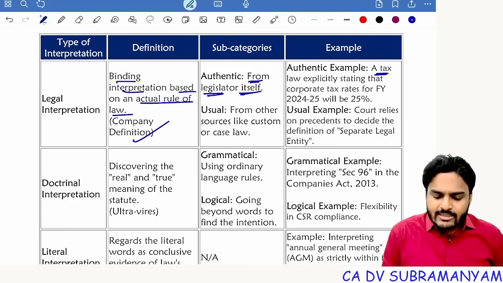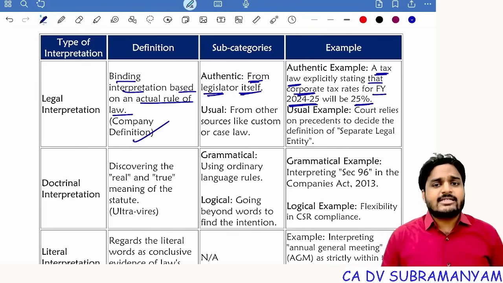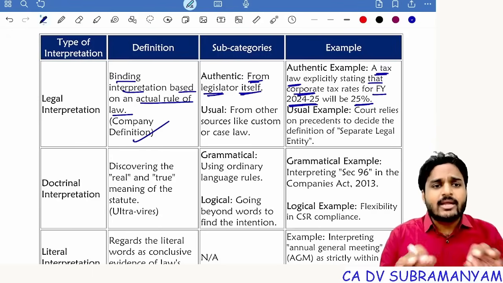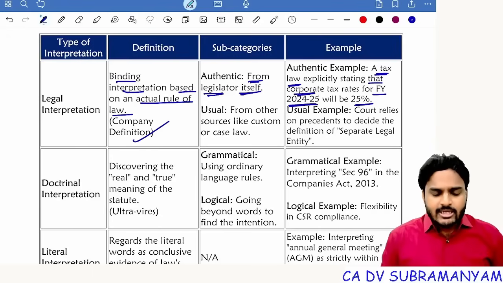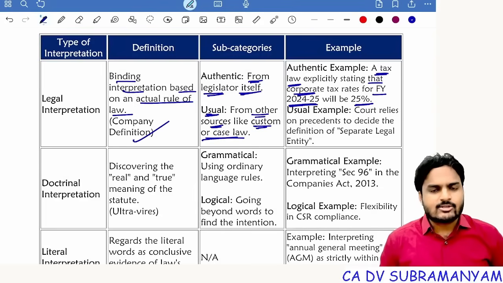So authentic from legislature itself. For example, a tax law explicitly stating that corporate tax rates for financial year 24-25 will be 25%. So for companies, for corporates, the tax rate is 25%. Whatever is there in law, just read it, apply it. Legal interpretation.